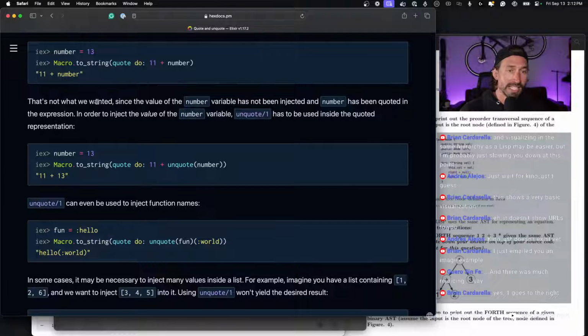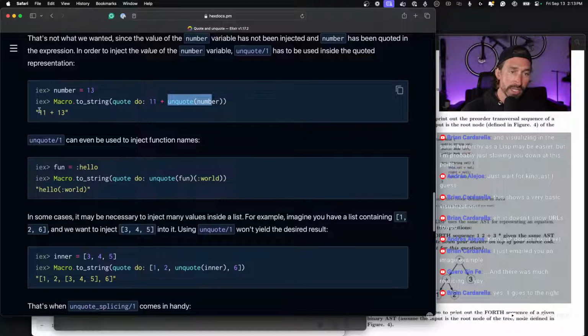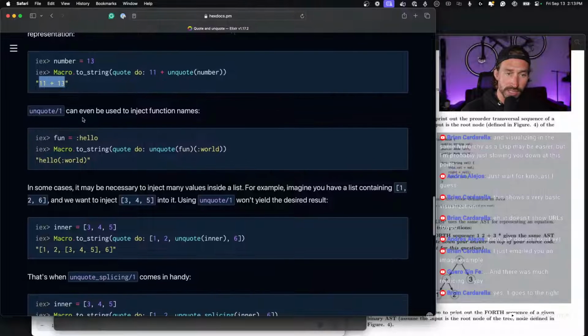And so that's not what we wanted, since the value of the number variable has not been injected and number has been quoted in the expression. In order to inject the value, the number variable unquote arity 1 has to be used inside the quoted representation. And so, yeah, number 13, and then we did the unquote, and then it shows the 11 plus 13.